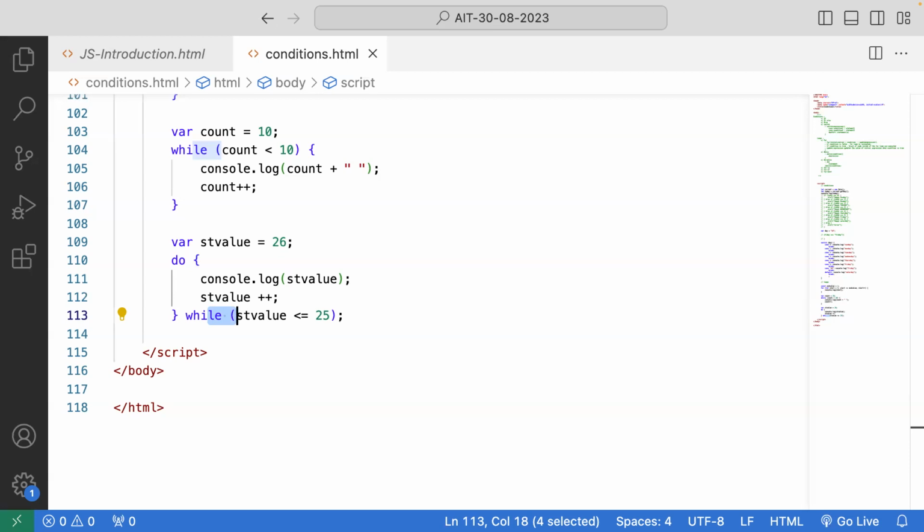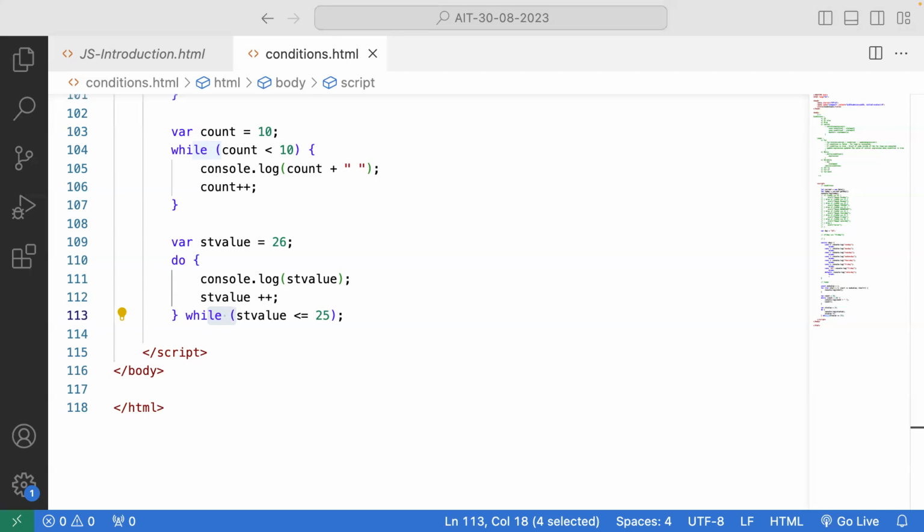I want to check the largest number between two numbers.